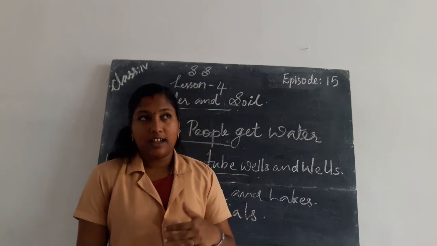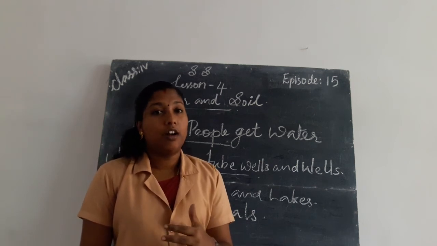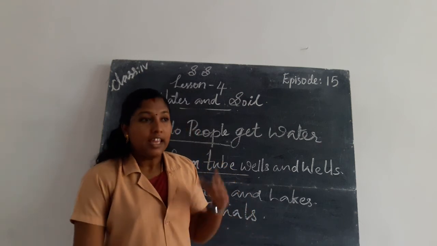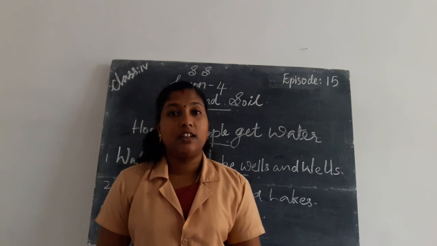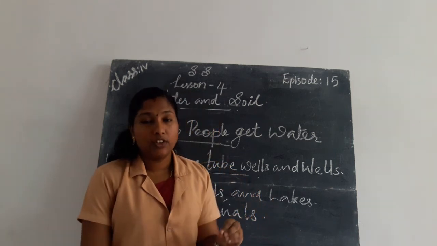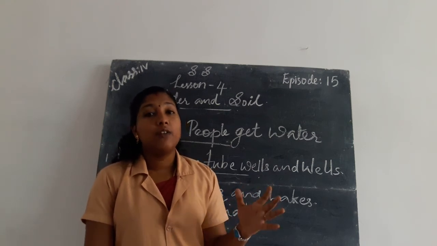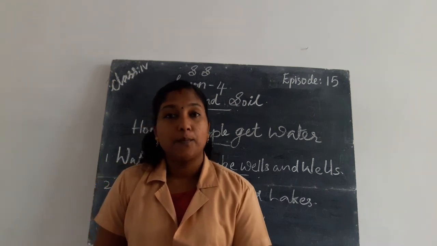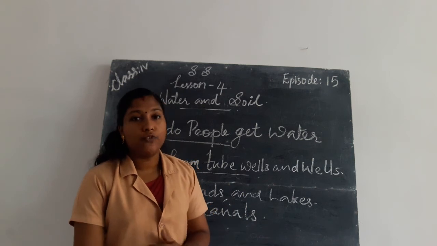We can collect underground water through aquifers. Also, glaciers are present on mountain tops. The glaciers melt and form rivers, and these rivers are called perennial rivers. These rivers give water throughout the year.